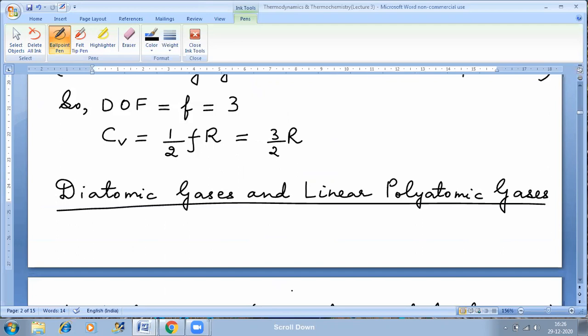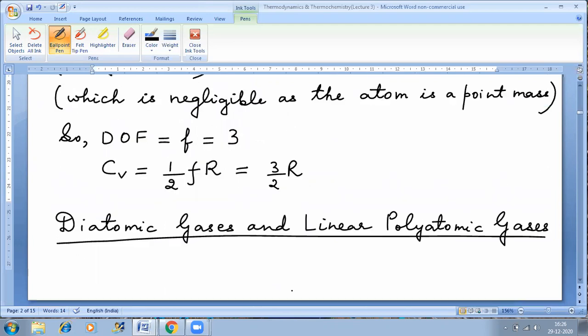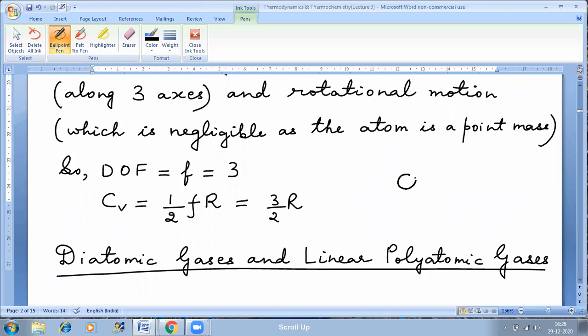Next, diatomic gases and linear polyatomic gases. What happens here? I'll show you. Let's say this is an oxygen molecule. It's a diatomic molecule. Now, this can again move like this. So it can have translational motion again along 3 axes. So I can say again the number of degrees of freedom along the translational motion is equal to 3 for a diatomic gas. Let's come to rotational motion.